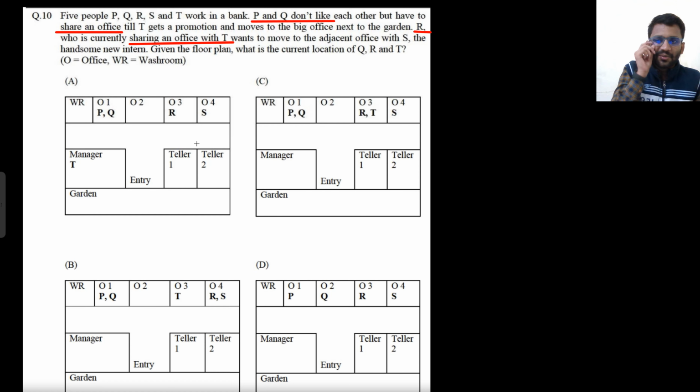O stands for office, WR stands for washroom. P and Q are sharing an office. R and T are sharing an office. S is in the adjacent office. That's it. This is the answer.